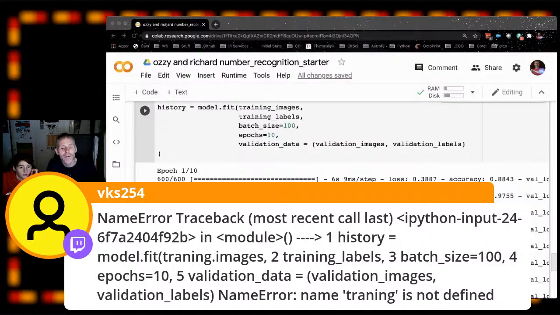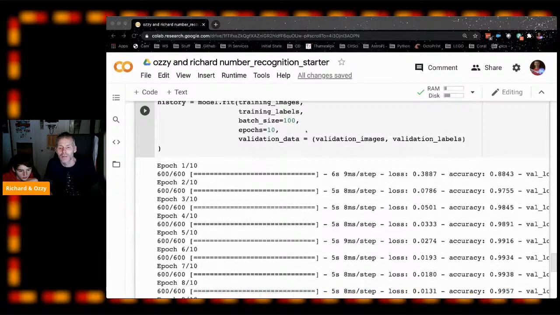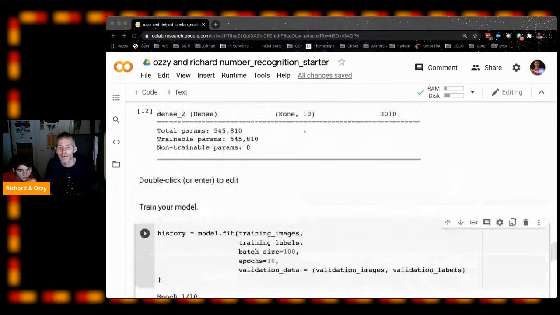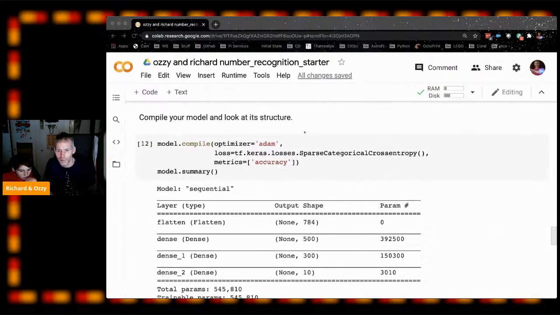Oh yeah, there. Model fit, the very first one. You've got training.images as well, rather than training underscore images. Looks okay.